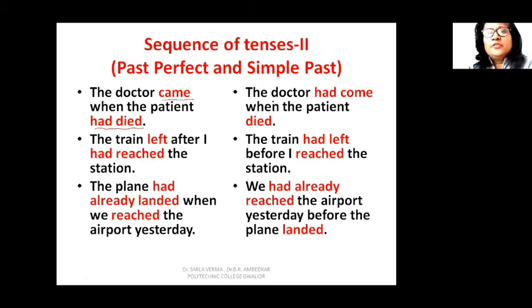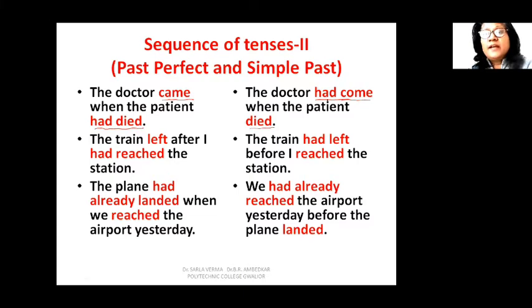Now, if you reverse the use, if you use past perfect tense with the verb come and simple past with the verb die, let's see how the situation changes. The doctor had come when the patient died. So the patient died in front of the doctor.